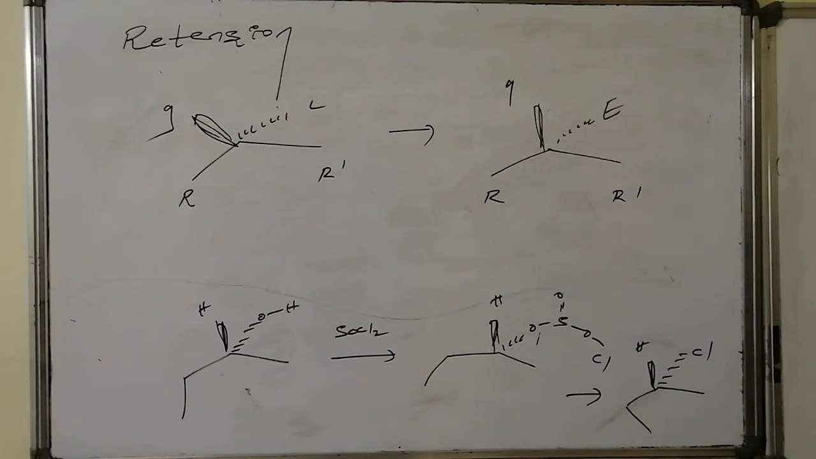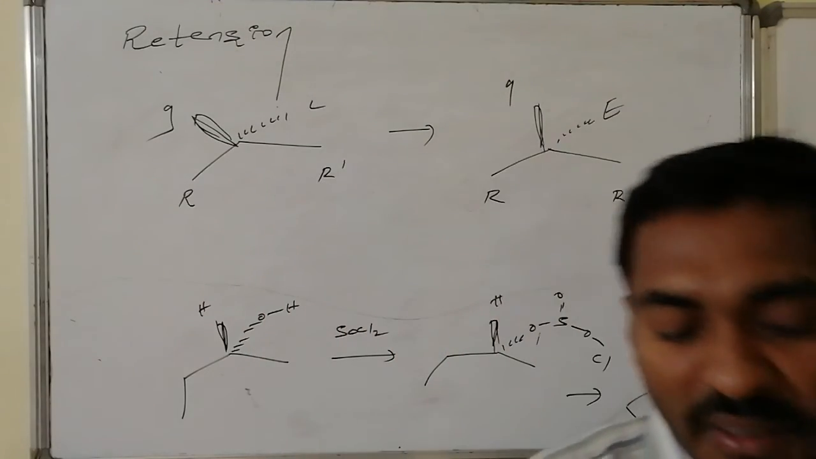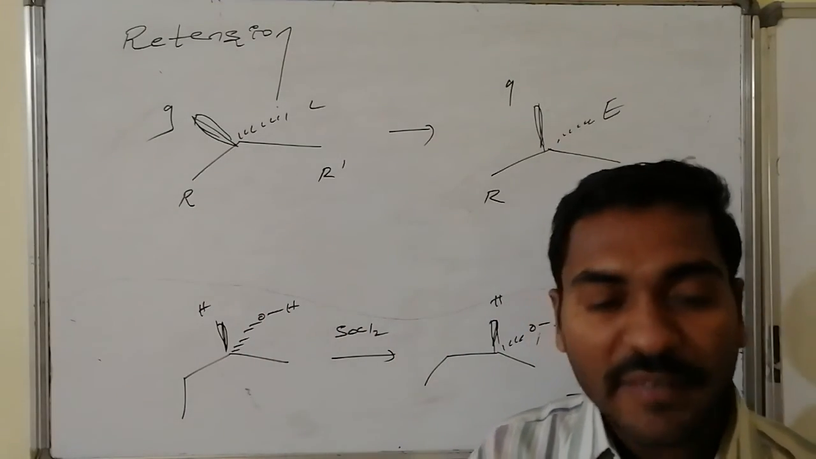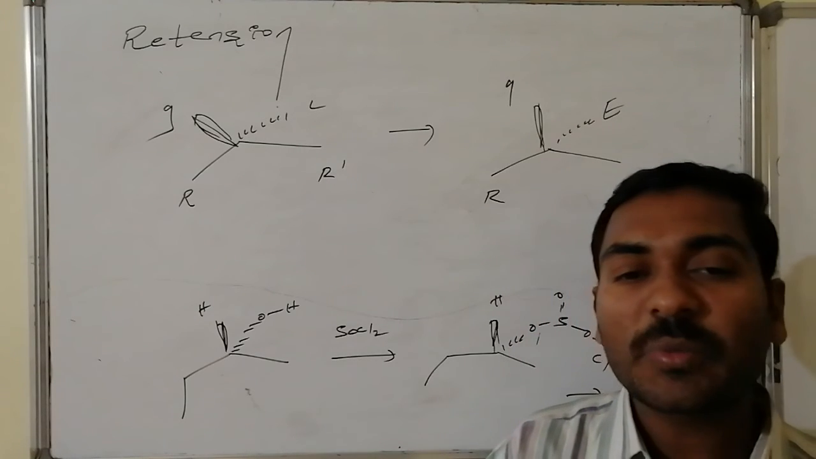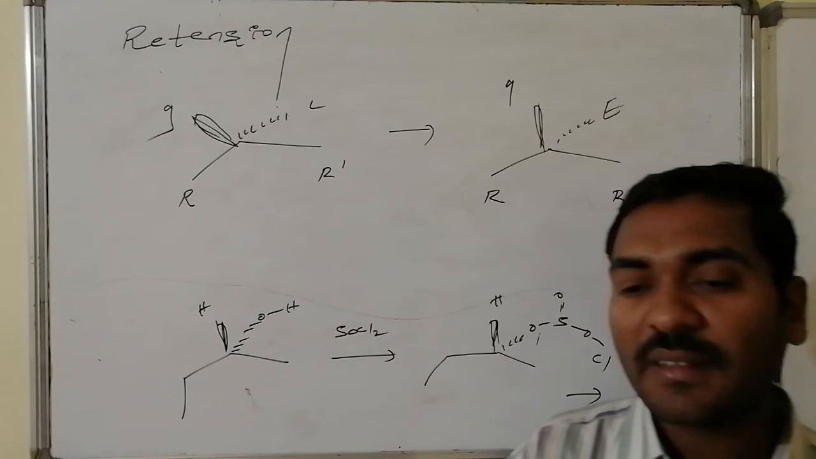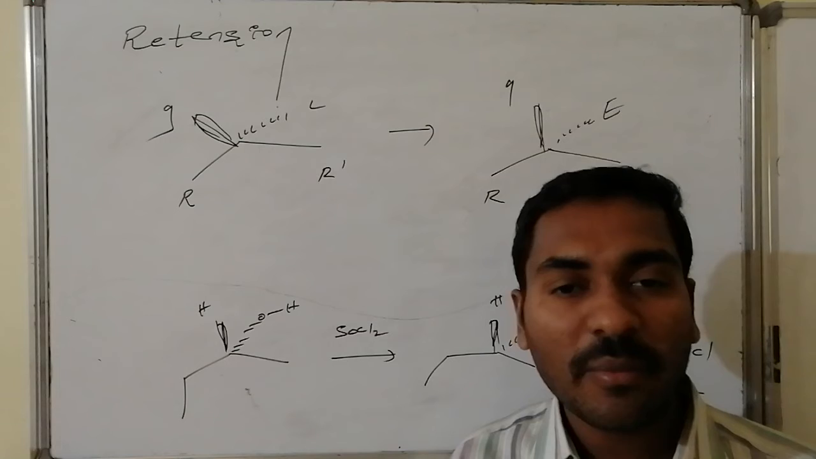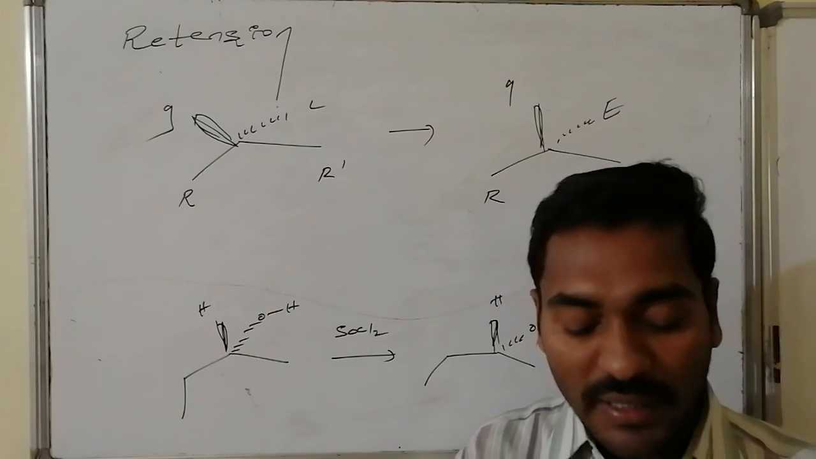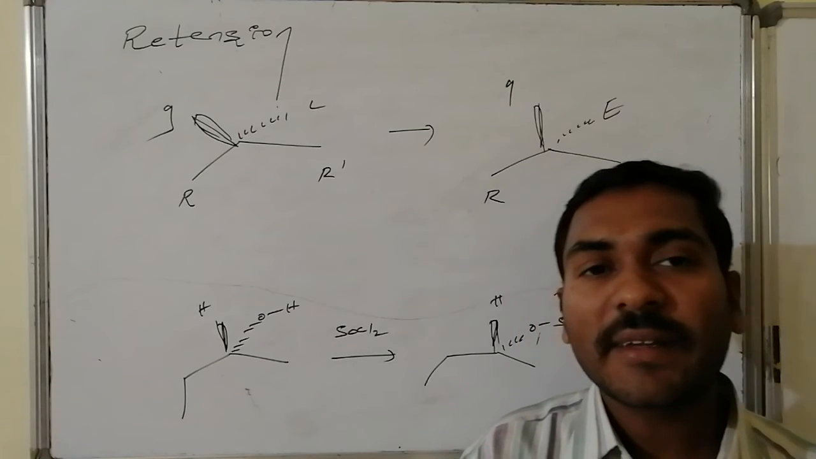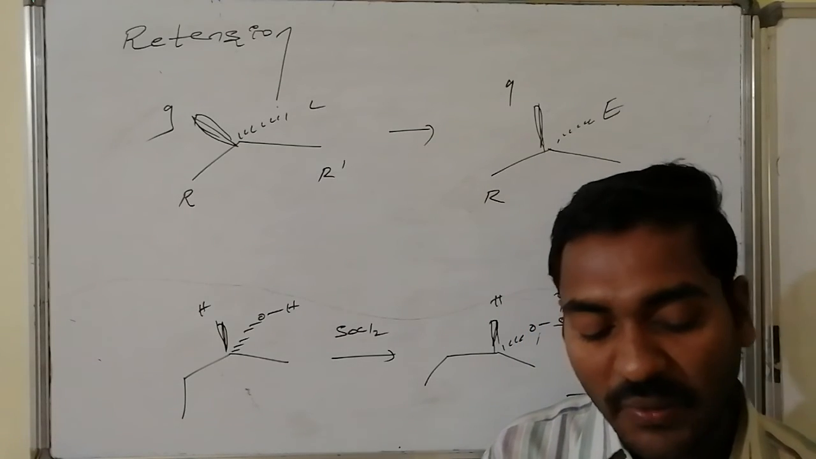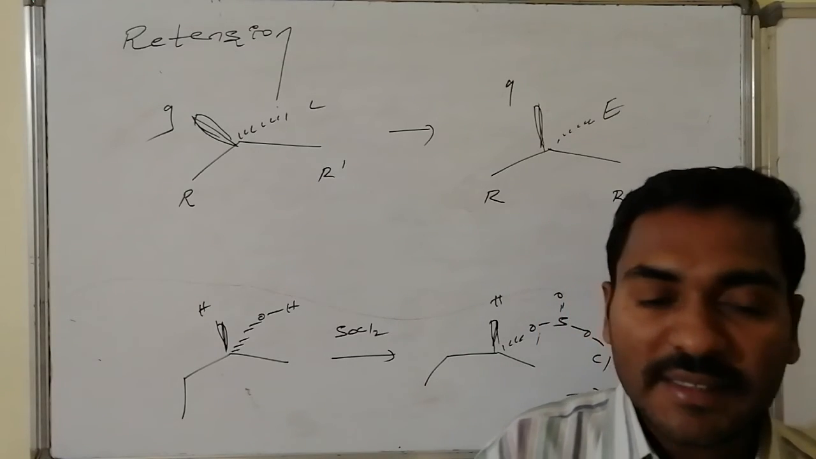Yes, sometimes we use the word retention. Retention is opposite to that of inversion. Here no inversion occurs. Wherever the leaving group is, that exact position is taken by the entering group. Such things are said to be retentions. Retention stands for: R may remain as R, or R may be changed to S, that is not an issue. The leaving group position is exactly taken by the entering group without any exchange. If such a mechanism is associated with substitution reactions, then that is said to be what?